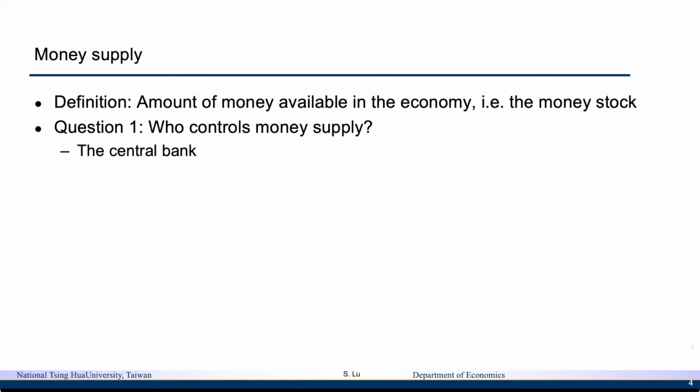So the first question we would like to ask when talking about money supply is who controls the money supply? It turned out that it is the central bank that controls the money supply, because the central bank is the only agent in the economy that can provide or print money.